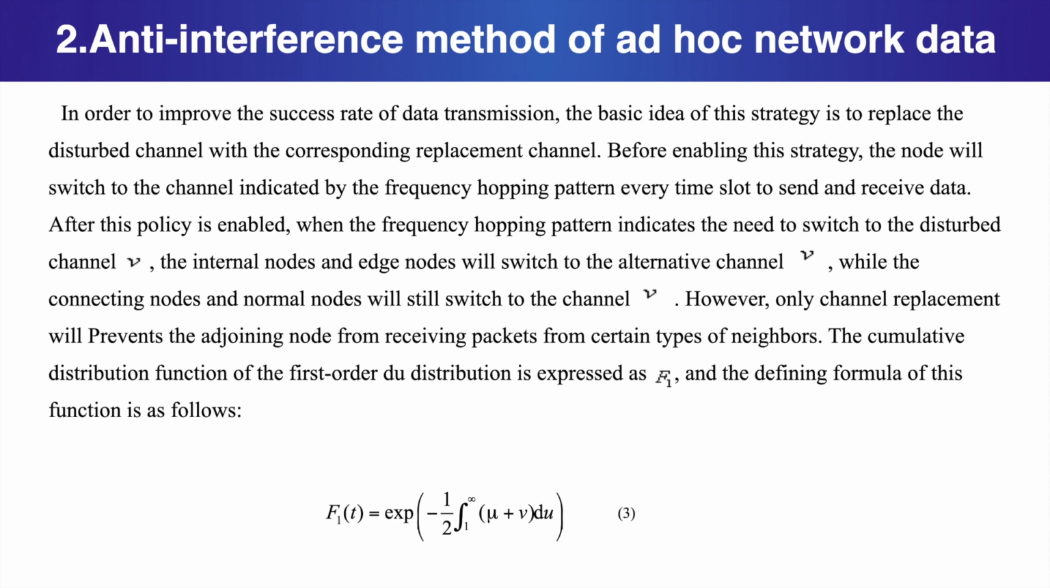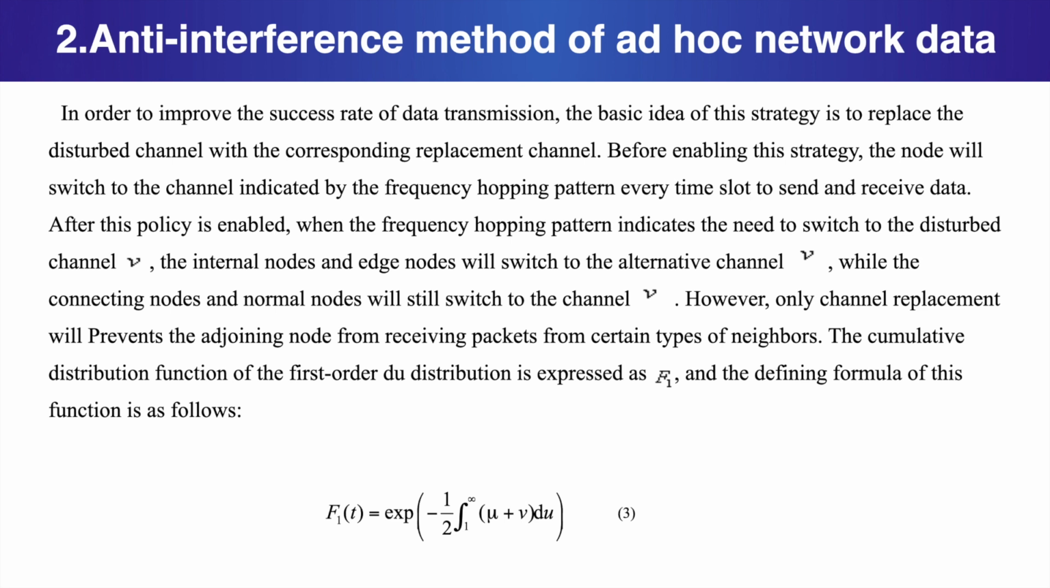After this policy is enabled, when the frequency hopping pattern indicates the need to switch to the disturbed channel V, the internal nodes and edge nodes will switch to alternative channel V, while the connecting nodes and normal nodes will still switch to the channel V. However, only channel replacement will prevent the adjoining node from receiving packets from certain types of neighbors.